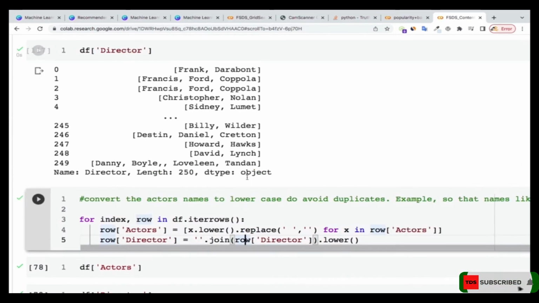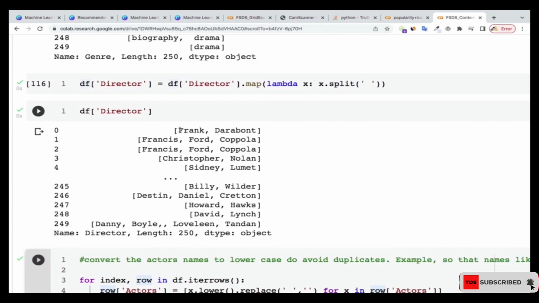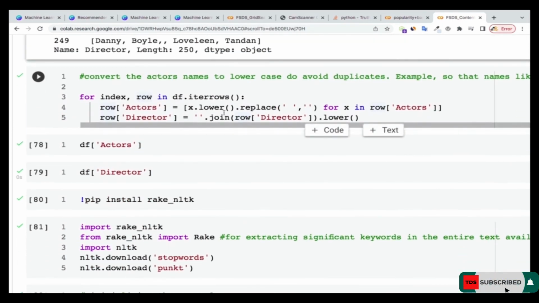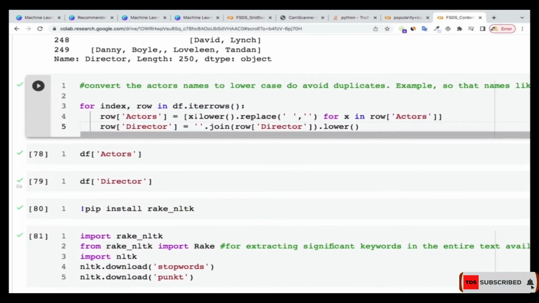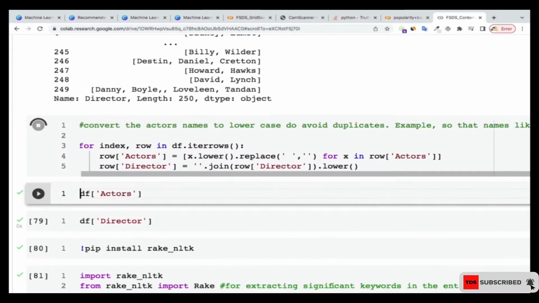So instead of having the director name like, say, Frank, Frank Darabont, Python is going to treat this as one actor and then another actor. But meanwhile, Frank Darabont is just one person. So what I'm going to do is join both of them on nothing, so that there won't be any space in between them, right? So let me run this one, you'll get to understand.